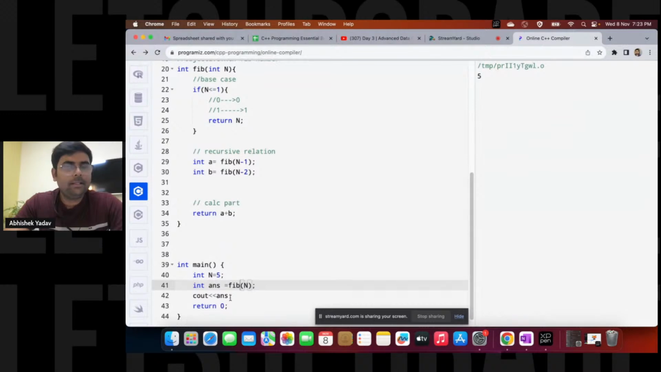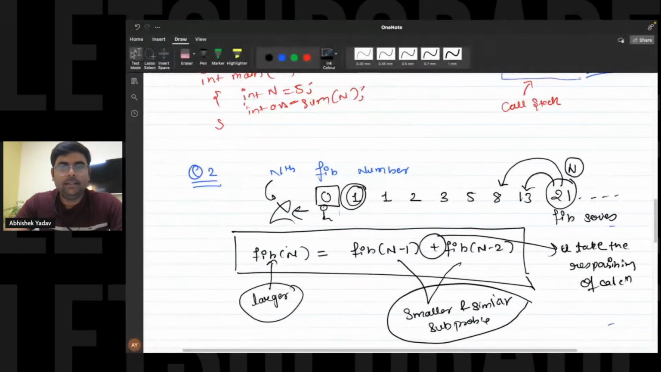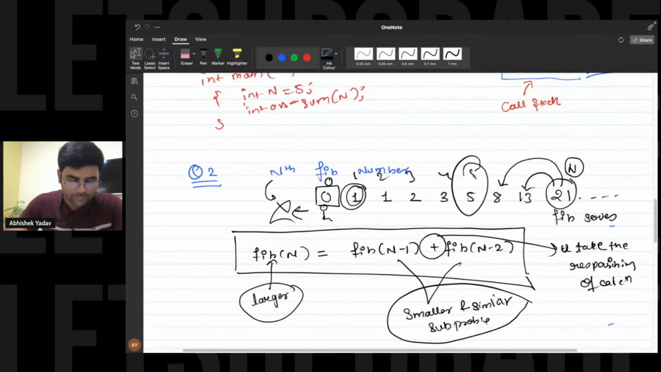So fifth Fibonacci number is what? 5 itself, right? Let's see. 0, 1, 2, 3, 4, 5. So you can see, guys, we are getting the correct answer, right? That is 0, 1, 2, 3, 4, 5. So the fifth Fibonacci number is 5 itself, right? This is clear now?